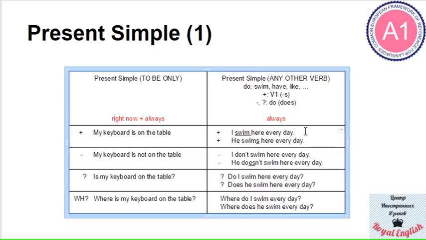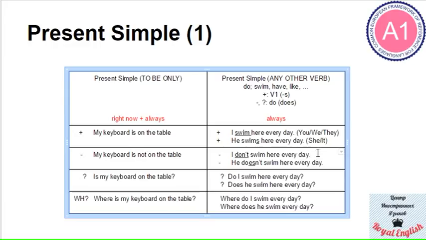Well, this form doesn't change for I, also for you, also for we, also for they. Okay? So I swim here every day, you swim here every day, they swim here every day, and we swim here every day. But it does change for he, she, it. So he or she or it. So for these pronouns, it does change to swims. Okay? Alright. The negative sentence in the present simple will always feature don't or doesn't.